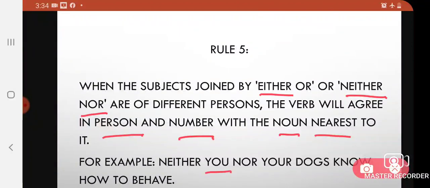Neither you nor your dogs know. Know is again a plural verb. Here it refers to dogs. So we are taking know as a plural verb. So dogs refers to a plural subject. Know is a plural verb.